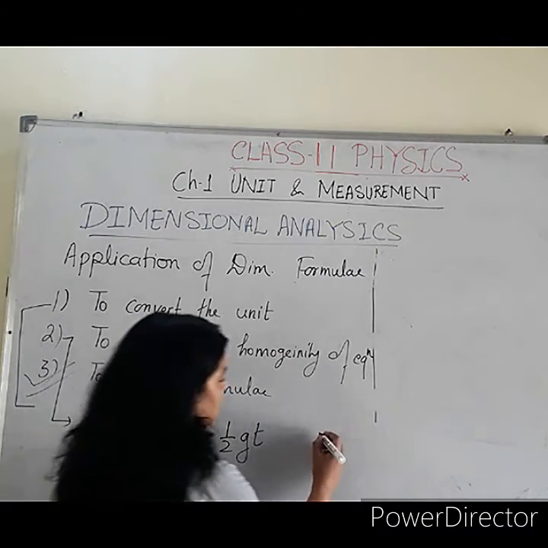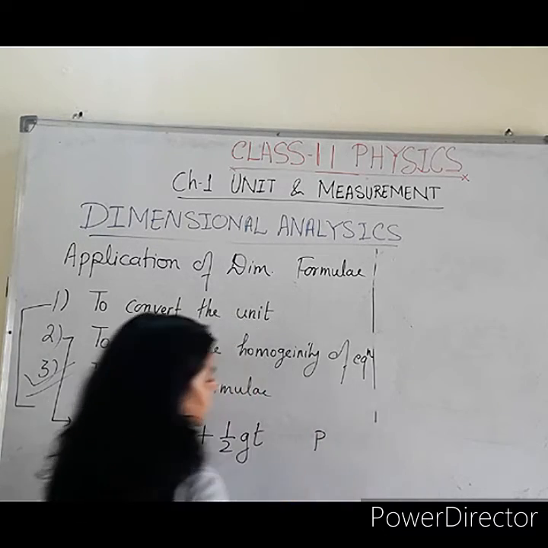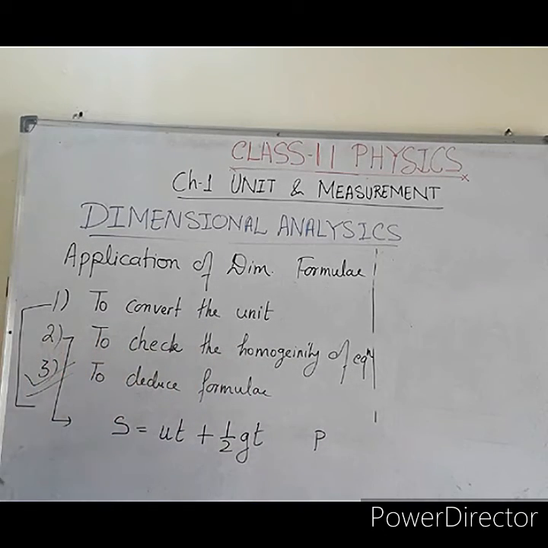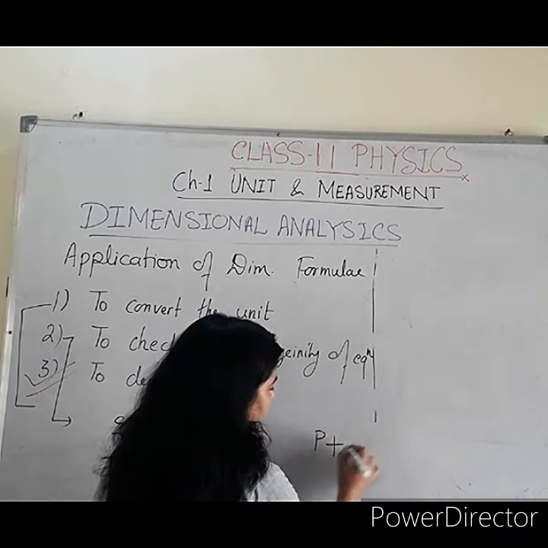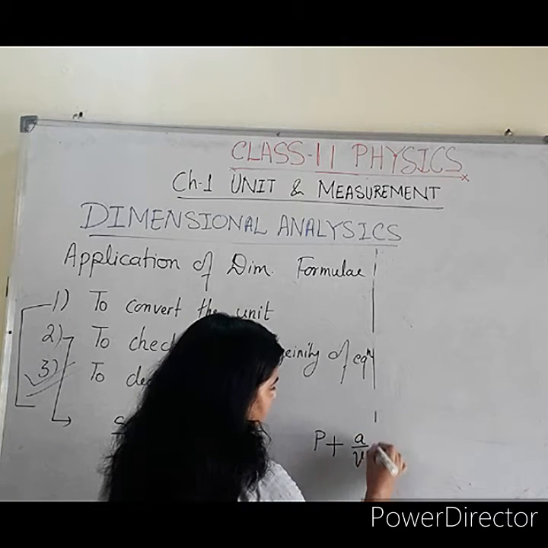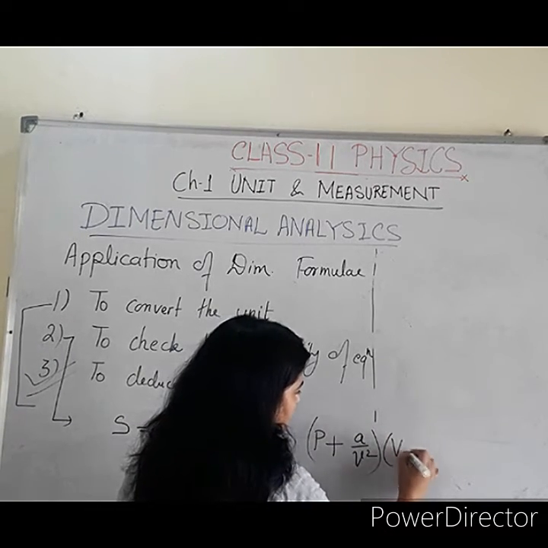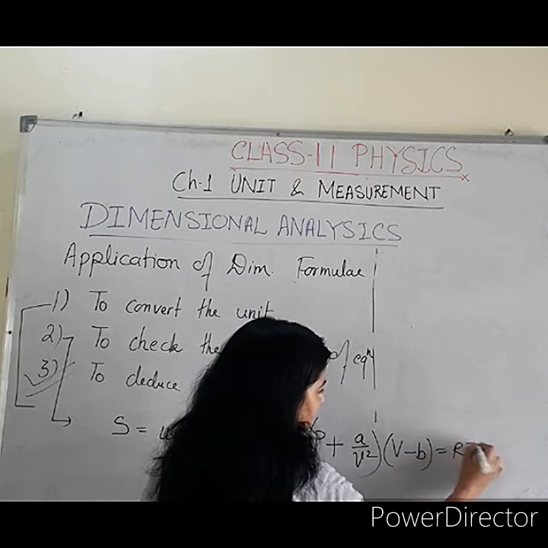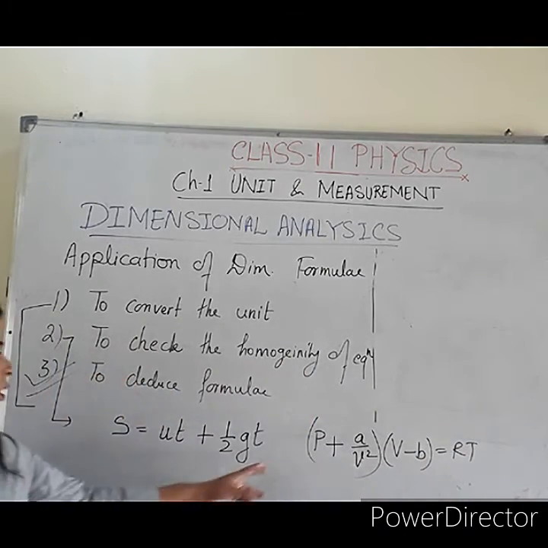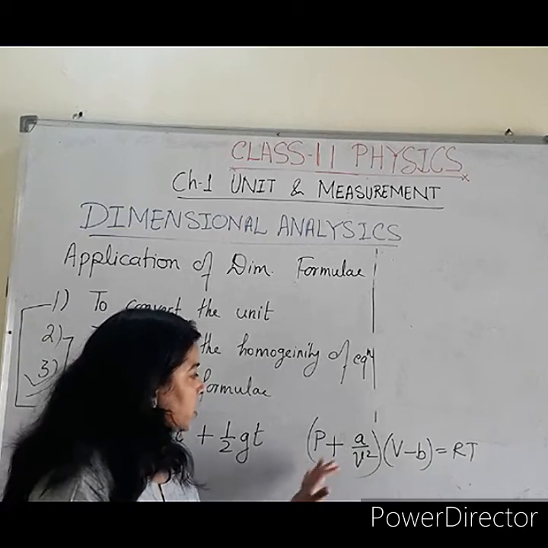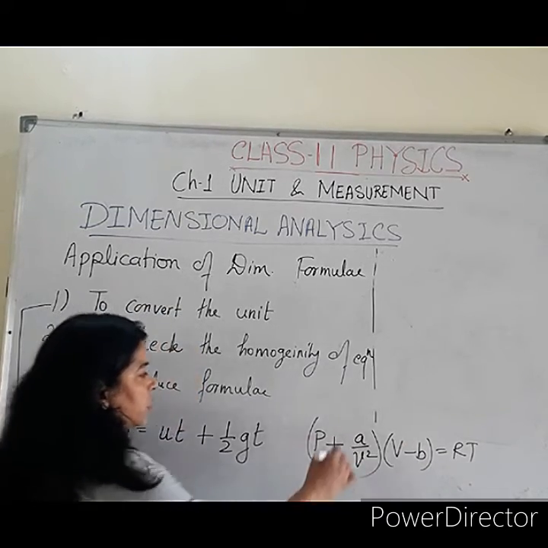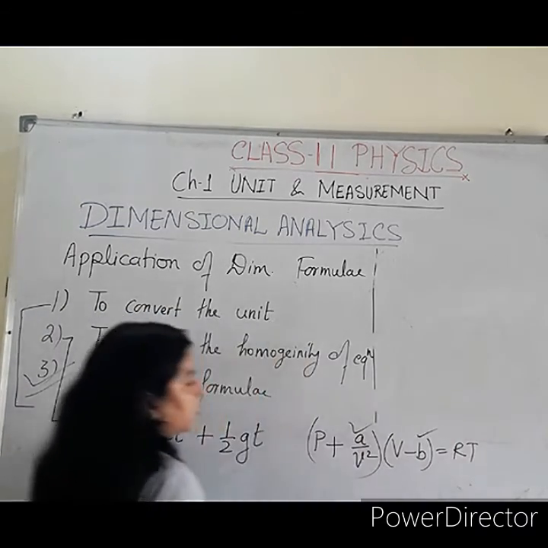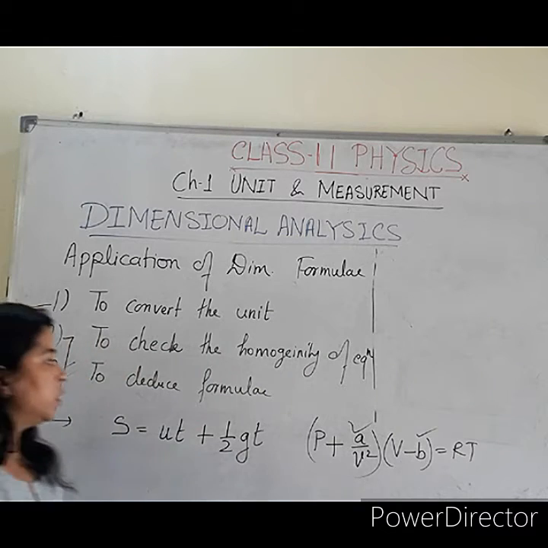One more equation is there. I hope you read that equation in chemistry. Van der Waals equation. Okay, this one is the equation, the Van der Waals equation. You can check the homogeneity of the equation as well as you can find the dimensional formula of A and P by using the equation.